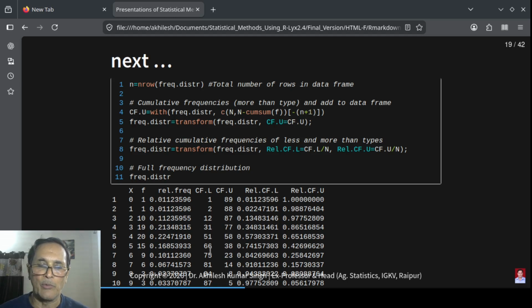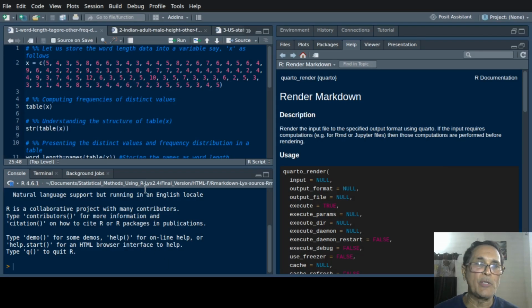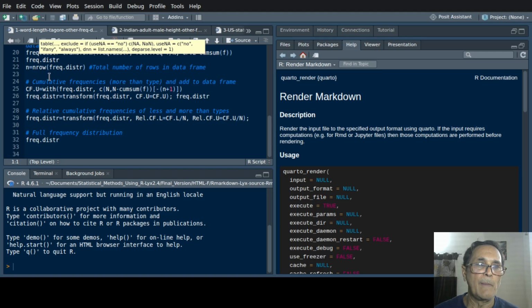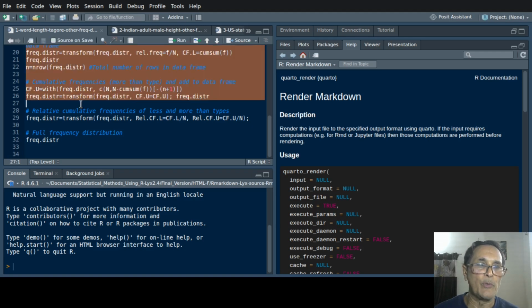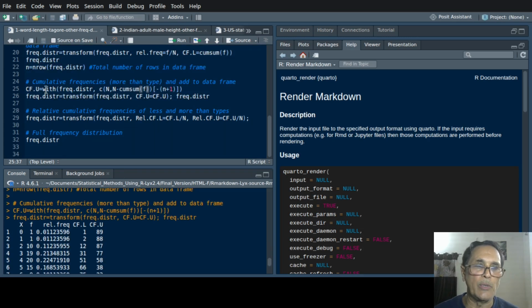Let me demonstrate how it works. In the demonstration, you see, we have already computed this. We will not repeat them. Now, these two: this one I want to demonstrate. How do we compute it?